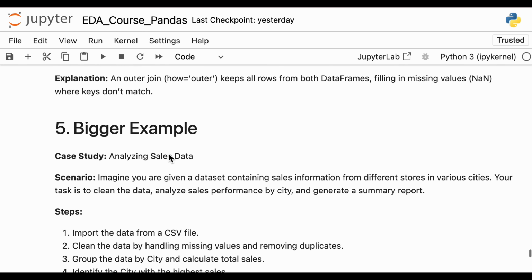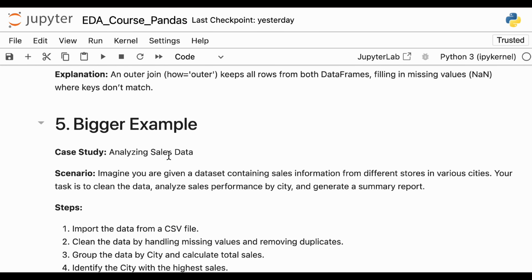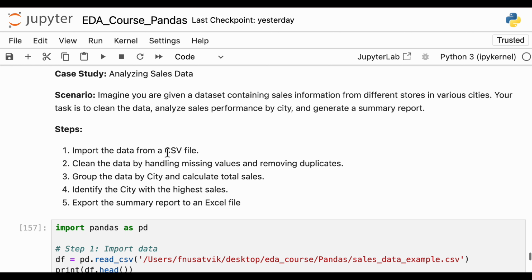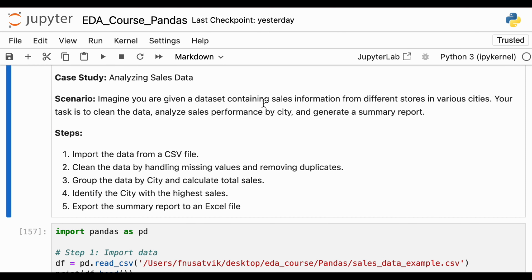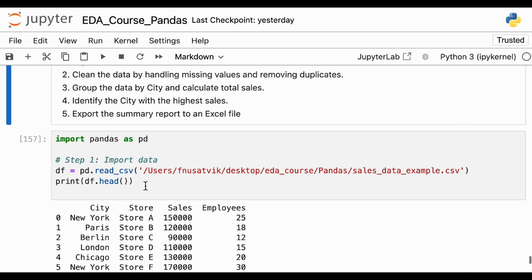Okay, now let's do an example here where you have to load a data set and perform some operations. So I'll just show you how I have done. Whenever you practice on your own, just go through it. First of all, you're given a data set containing sales information from different stores in various cities. Your task is to clean the data, analyze sales performance by city, and generate a summary report. So to clean the data, first of all, let's have a look at how the data is looking.